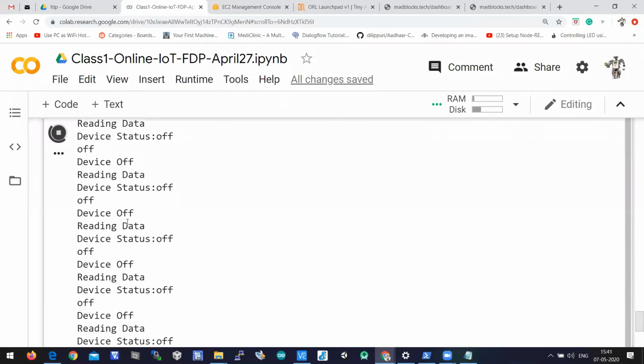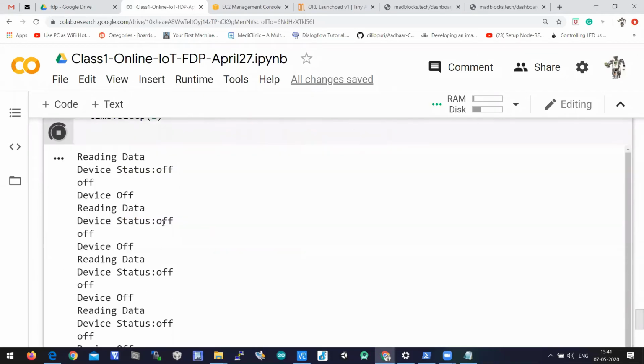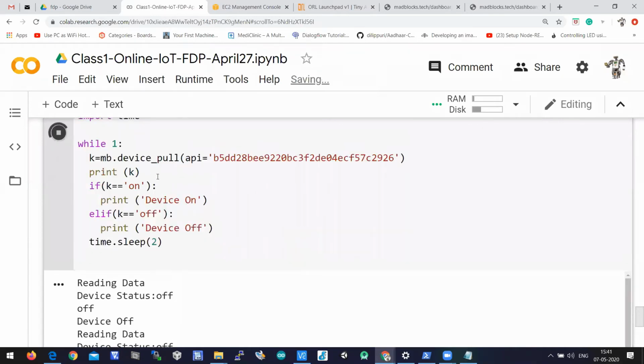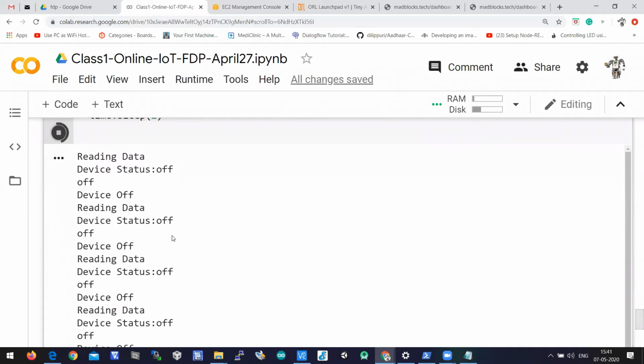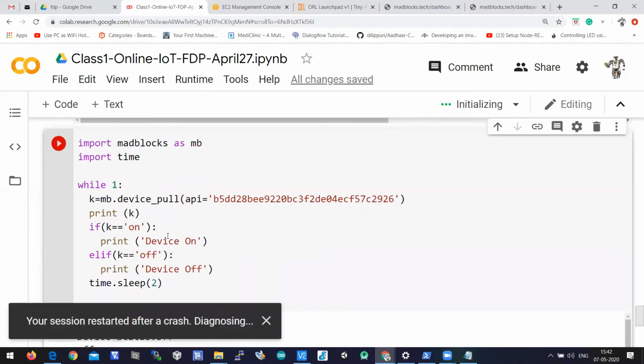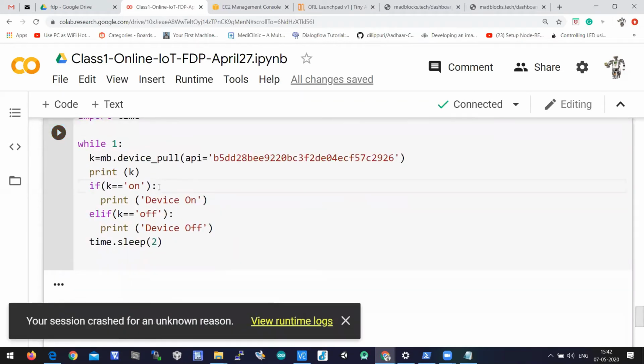Or if you want to print only one time when it is changed, then you should write a Python script for it. So if you want to print off only one time, and it should print on when the logic is changed. As this logic is printing data continuously, if you want to see device on, device off only one time instead of repeating continuously, though it is in while 1, we should write a Python script for it. Let's write a Python script to print the data only one time, and that too when it is changed.